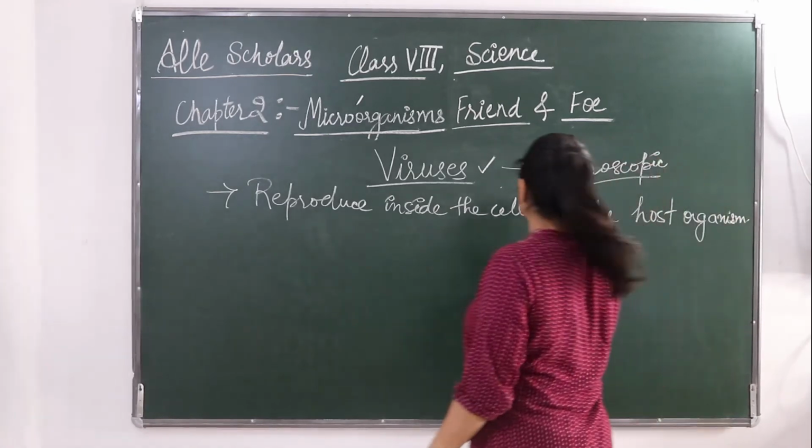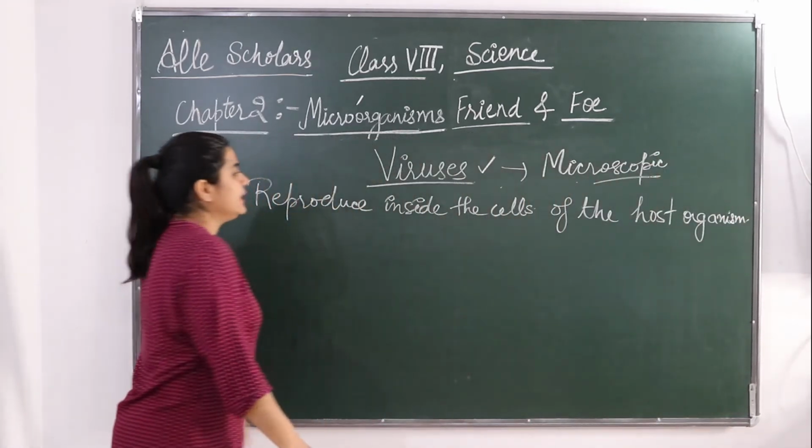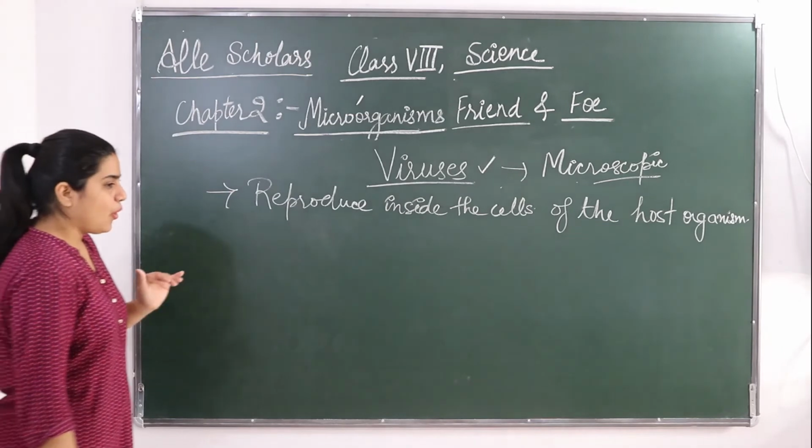They reproduce inside the cells of the host organism.